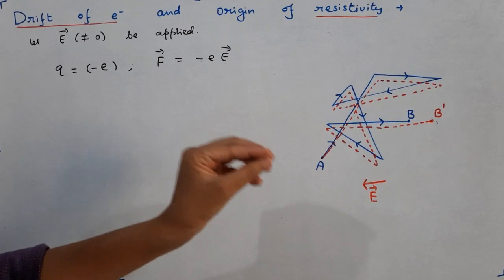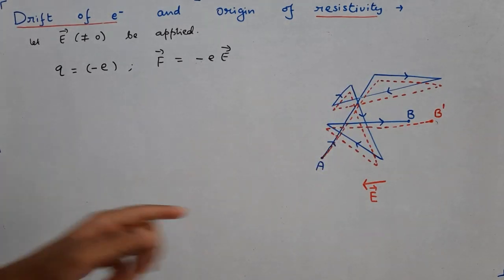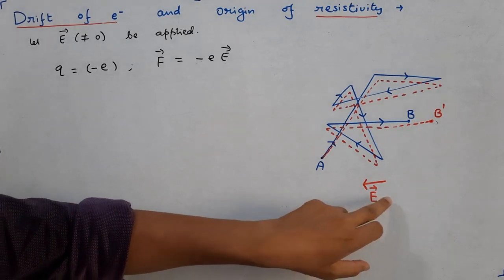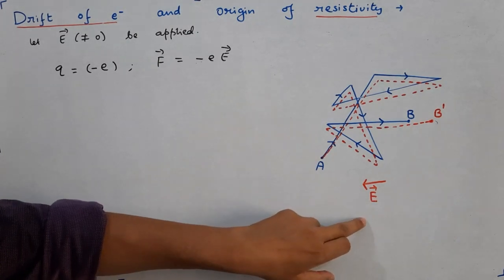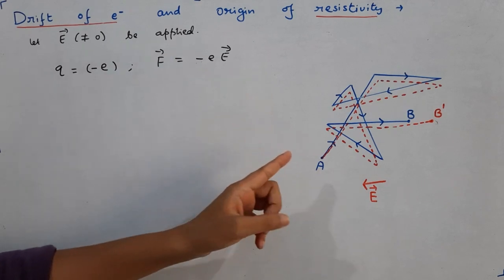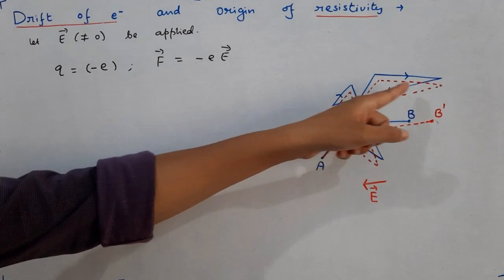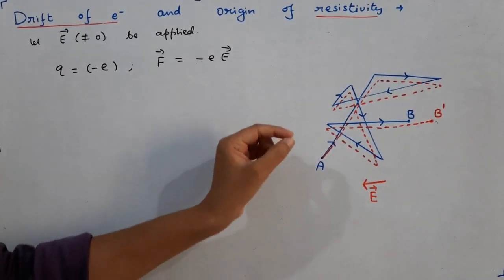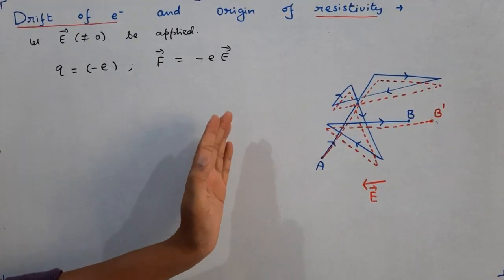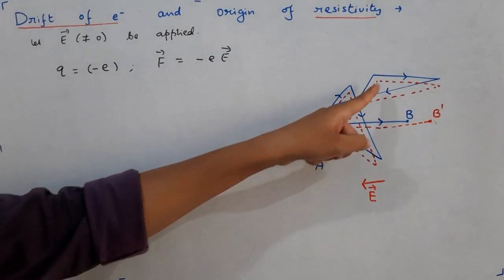In presence of electric field, this path will get a bit deviated. As shown in the figure, the electric field has been applied towards left. Therefore, the force on the electron will act towards right. So you can see the figure represented by the dashed red line. There, the electron experiences a force towards right. Because of that, the path gets deviated towards right.